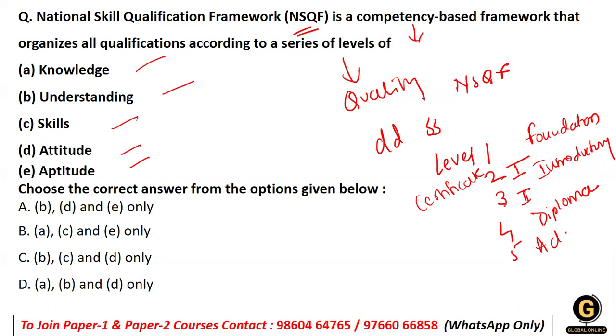Now, these levels are graded from 1 to 10, with level 1 being the least complex and level 10 being the most complex. And they have a range, which starts from grade 9th and goes up to the diploma level, the college level, and beyond college levels also. So basically, the main aim of this National Skill Qualification Framework is to bridge the gap between education and industry, with the necessary skills which will be acquired through either formal or informal learning. That is very, very important.